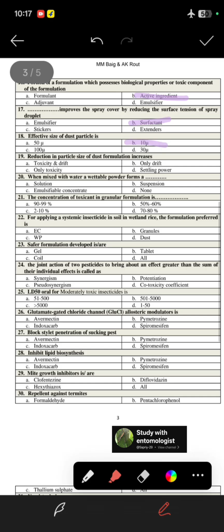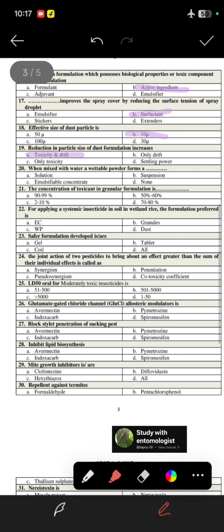Then, reduction in particle size of dust formulation increases. So it increases the toxicity, but with toxicity it also increases the drift problem. Next question is, when mixed with water a wettable powder forms a, whenever we mix a wettable powder in water, at that time it forms a suspension. The concentration of toxicant in granular formulations is 2 to 10%.